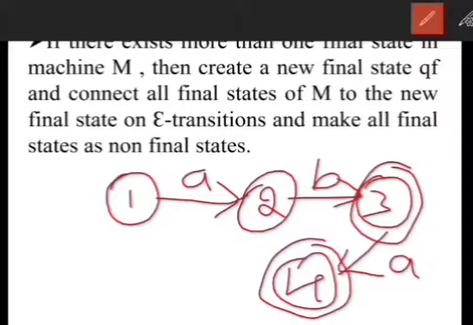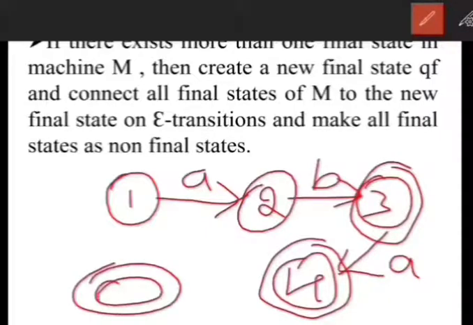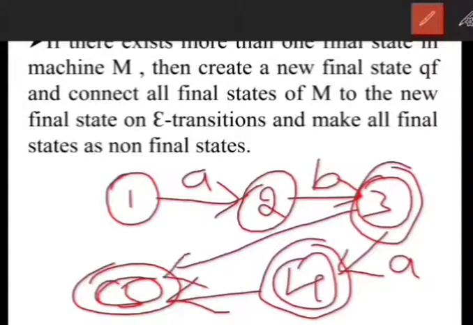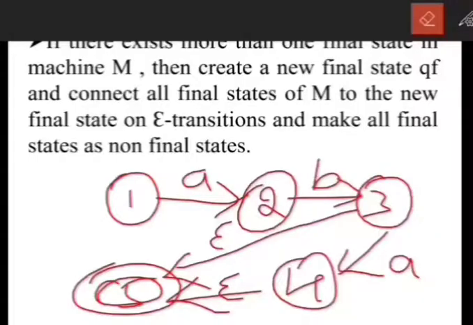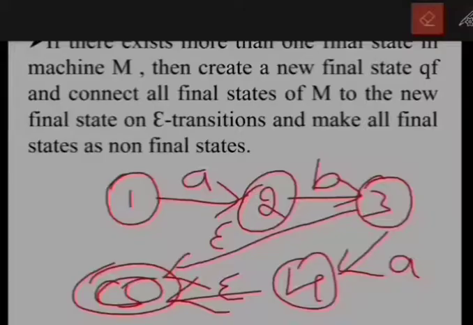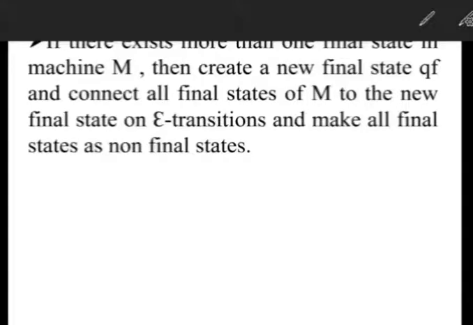If an FSM has more than one final state, then create one more final state, with an epsilon transition from the previous final states, and make the previous final states non-final.